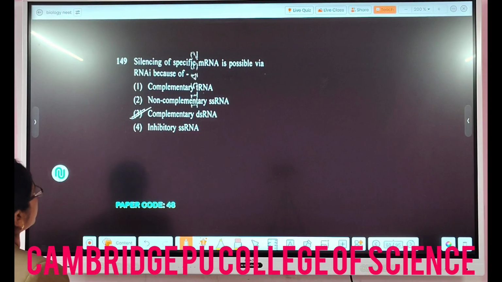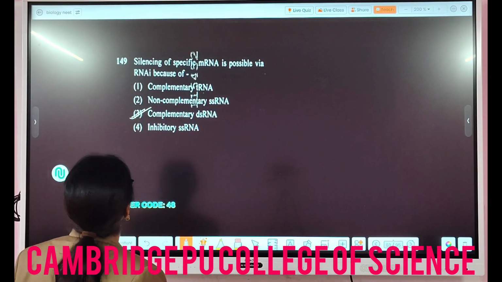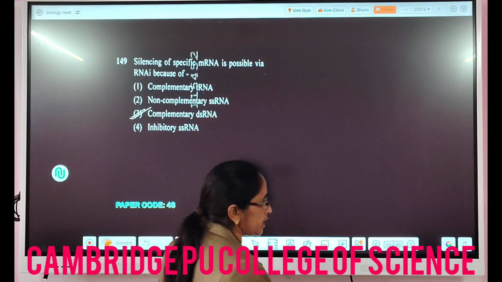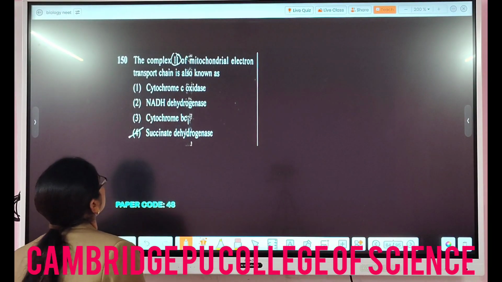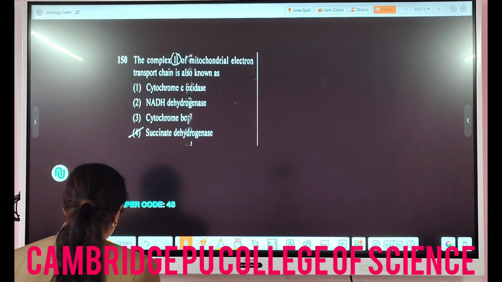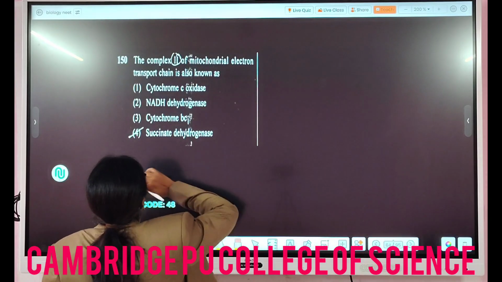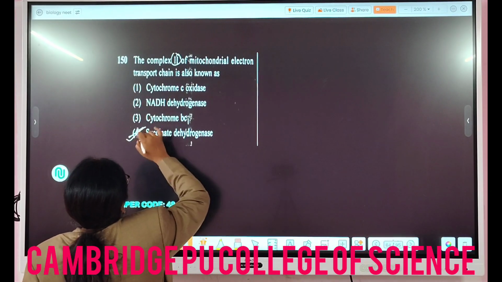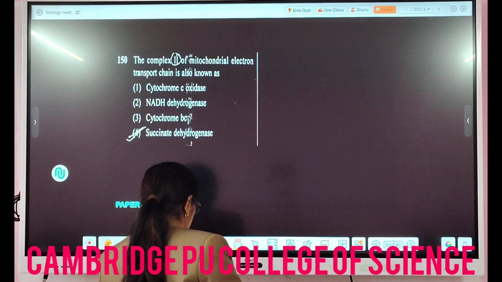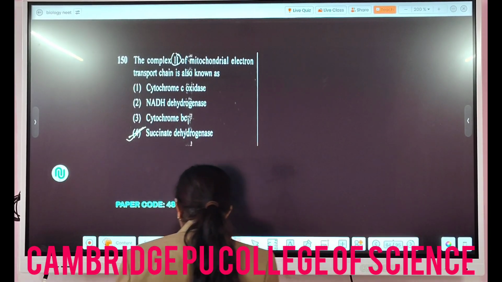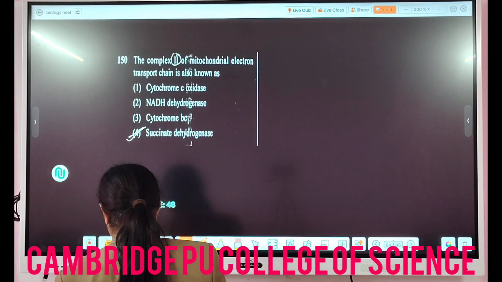So it is the complementary double stranded RNA which helps in preventing the infection of the nematode in the tobacco plant roots. Then the next question is about complex 2 of the mitochondrial electron transport chain, which is also a direct question. It is called succinate dehydrogenase.